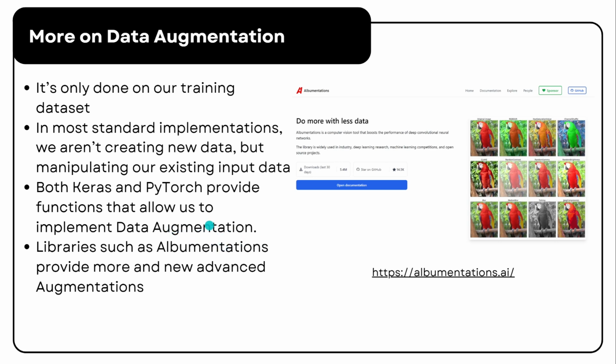Both Keras and PyTorch offer built-in augmentation functions, but additional libraries such as these provide a much larger variety, offering near 100 different augmentation techniques, including advanced modern ones. So, augmentation can also be integrated into the PyTorch data loader for more flexible and powerful augmentations.